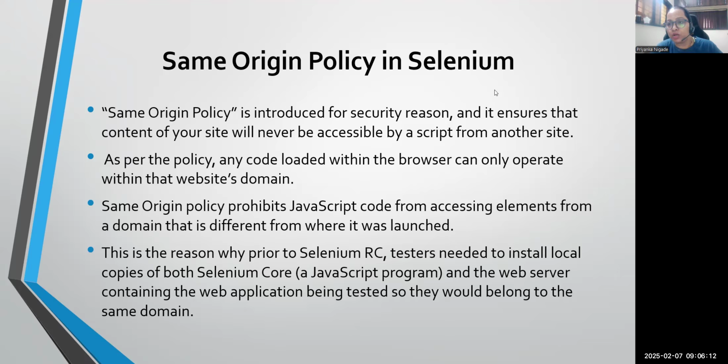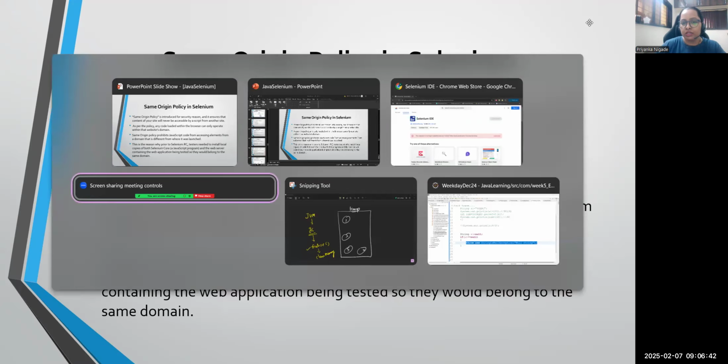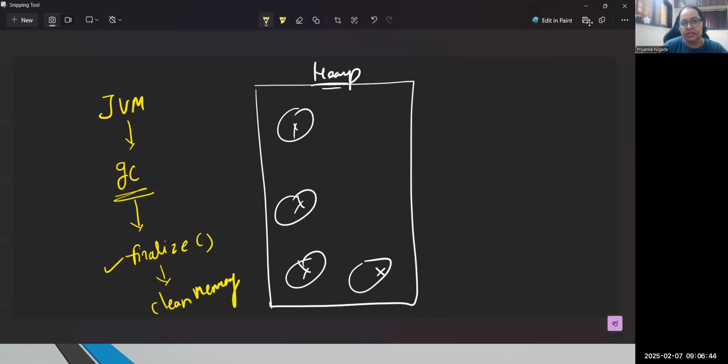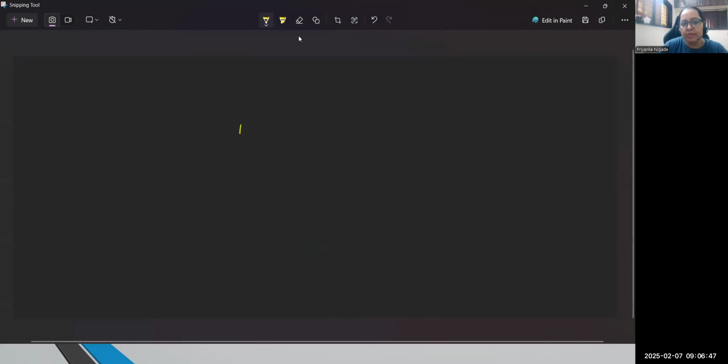Suppose I'm using Google. In the current session, in the current browser window, I can access any application related to Google: Gmail, Google Maps, the Google search engine. But if you try to open YouTube directly from Google, that is not possible. The YouTube domain is different, the Google domain is different. How will the browser internally know which domain application you are accessing? Generally, there is an internal process whenever we use any browser.